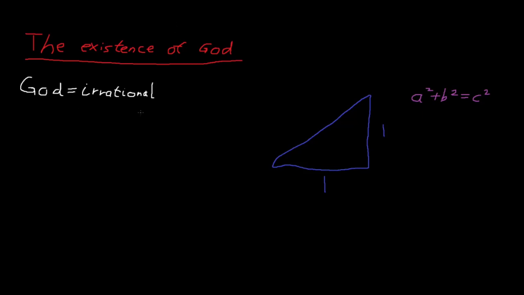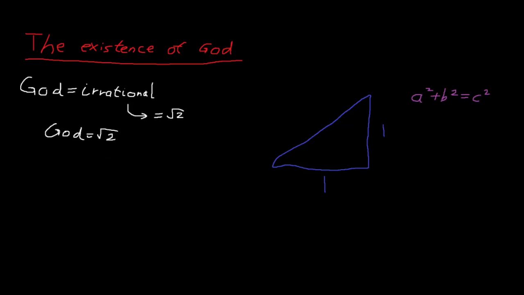But we also know that there are irrational numbers. One such number is the square root of 2. The square root of 2 is equivalent to being irrational. But if this is the case, then God, therefore, must equal the square root of 2.